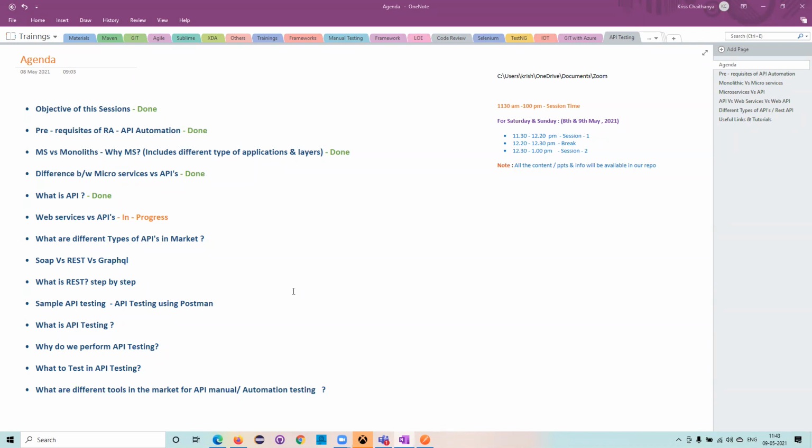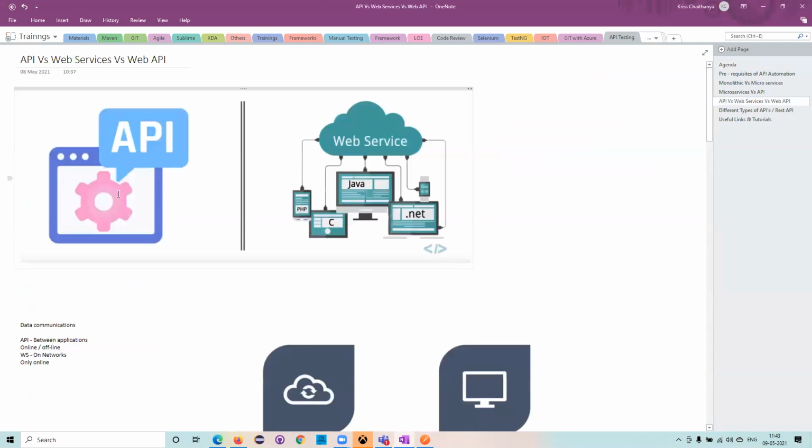Today we will start with web services versus the API. When we saw these differences yesterday, we wanted to know what exactly an API is and what web services are. Don't worry, guys, I'll take a detailed session on the API, and then I'll talk about web services. First, I want to explain what an API is, because to explain the differences between an API and web services, I first need to explain the API. So I'll take one particular notation here.